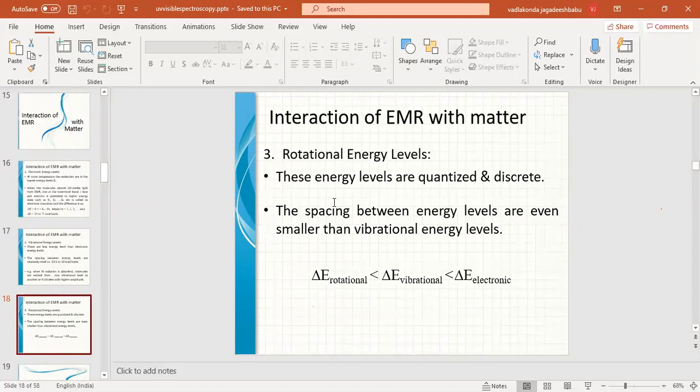Now coming to the rotational energy levels, this is when microwaves are absorbed by the molecule, then the molecule will undergo changes in the rotational energy levels, which have very low energy differences between them. So always the energy between rotational energy levels is lower than the vibrational, than the electronic. Each electronic energy level has many vibrational energy levels, and in turn they have many rotational energy levels.